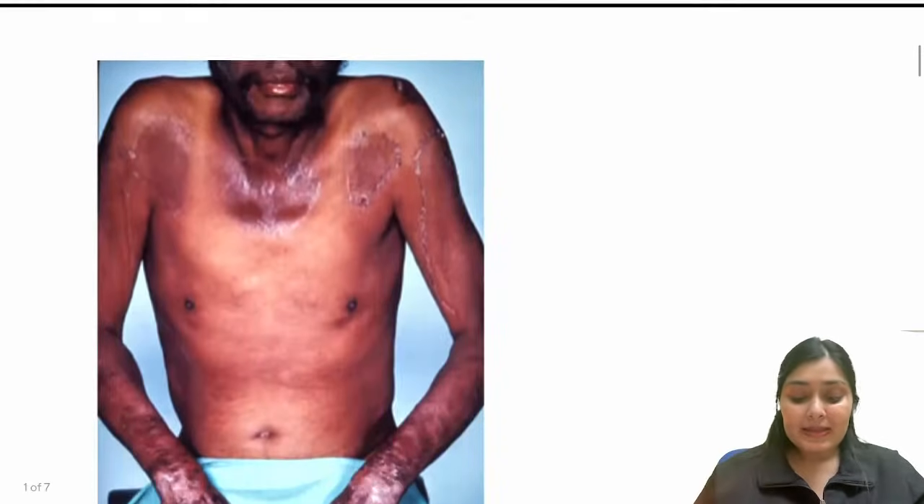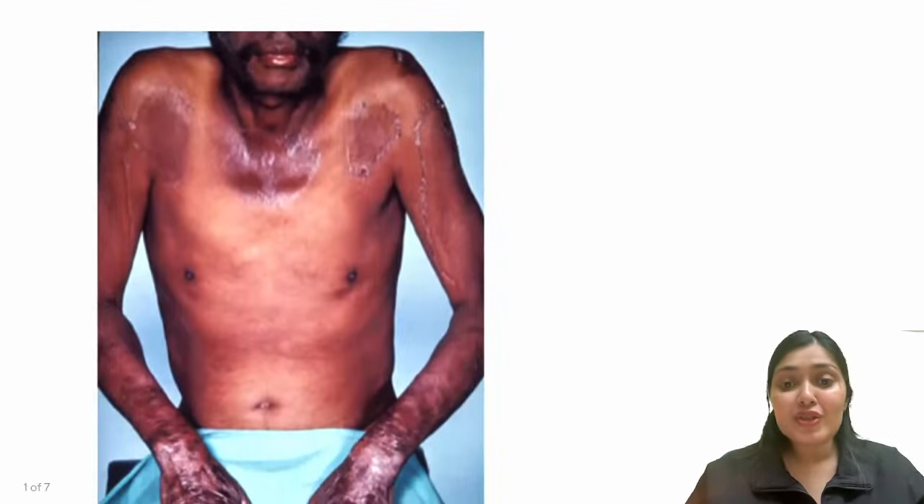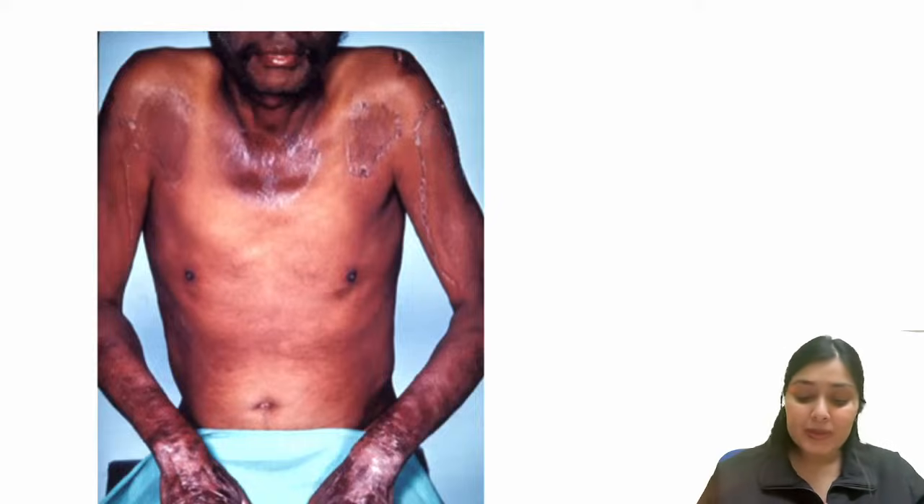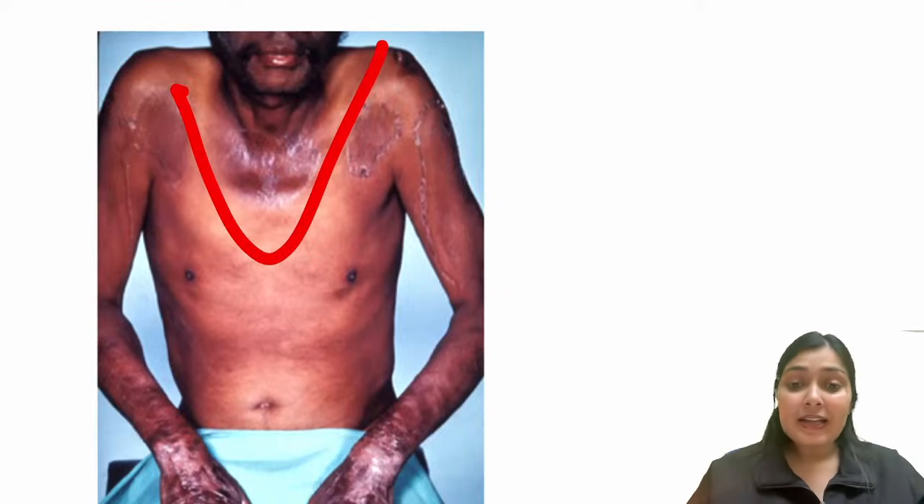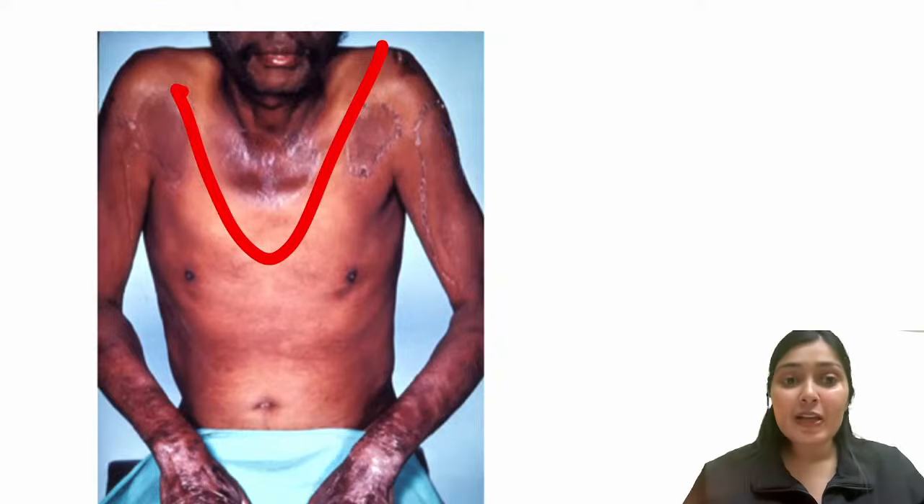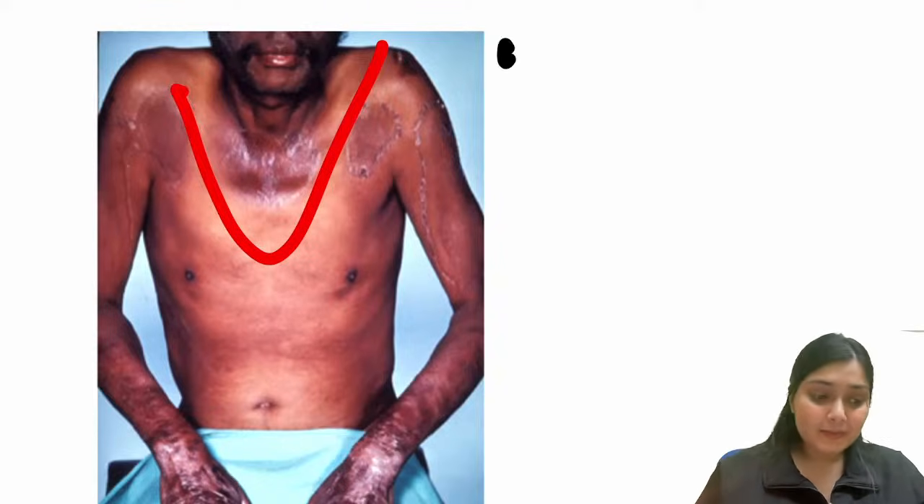What is this? This is the typical photosensitive rash that you see in niacin deficiency. What was this? This is in the light exposed areas, you see this rash, typical pattern, Casal's necklace.